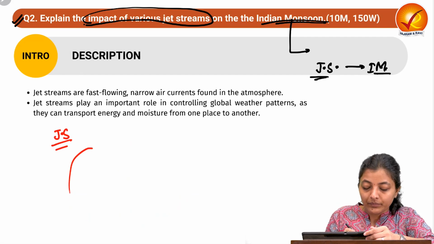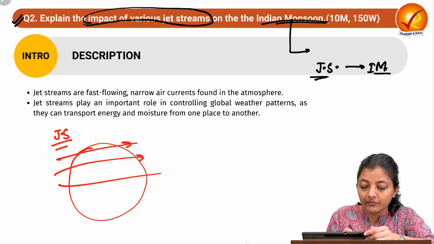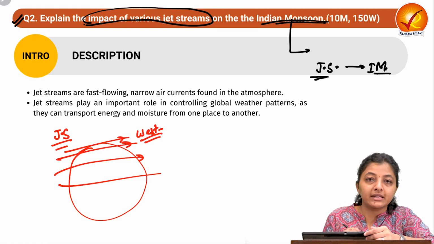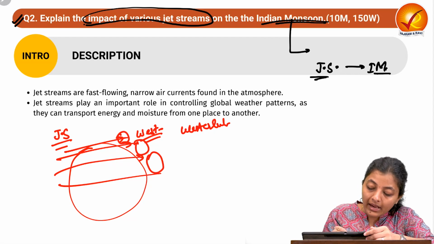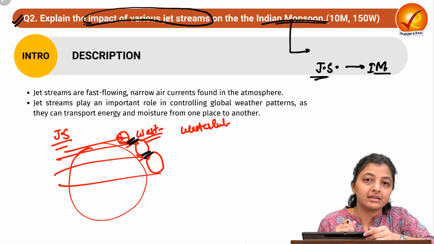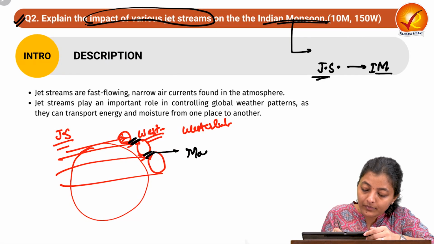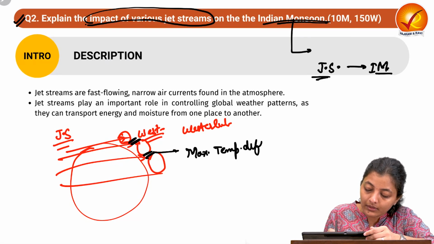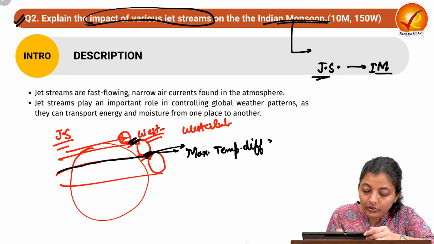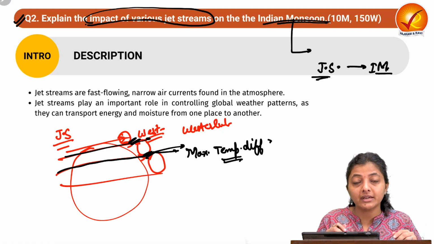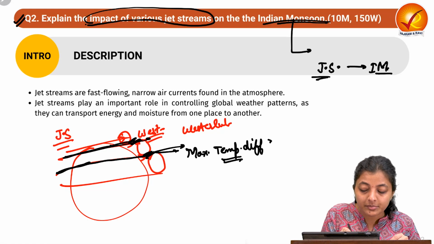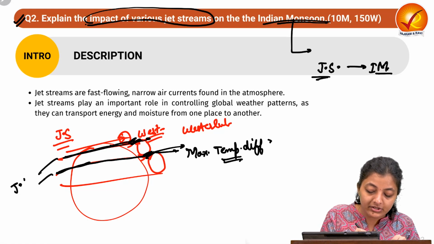Now we know that in the upper troposphere, all the winds are flowing in the eastward direction. All the winds are westerlies. And we also know that there is a Hadley cell, there is a Ferrel cell, and there is a polar cell. And because here the temperature difference is maximum, the westerlies flowing over here will have the maximum speed due to the maximum pressure gradients. So these winds attain the maximum speeds over here. That is why we say these are jet streams.